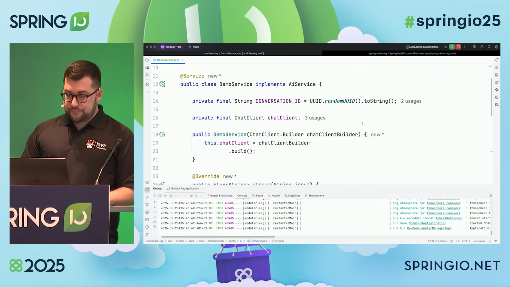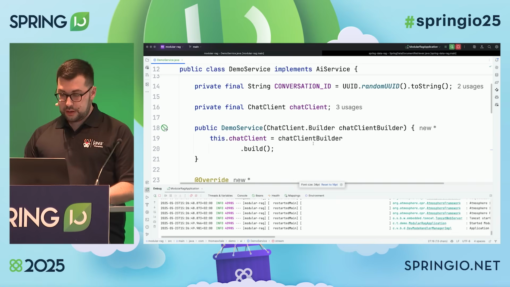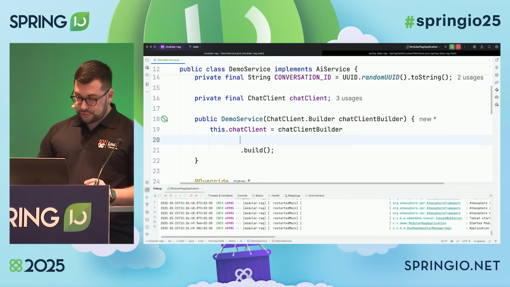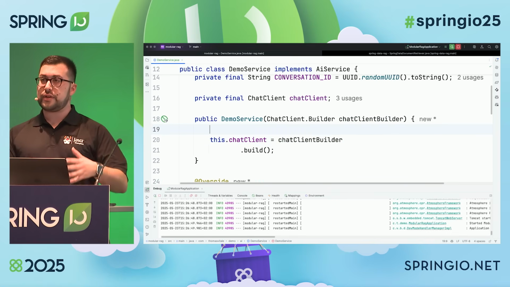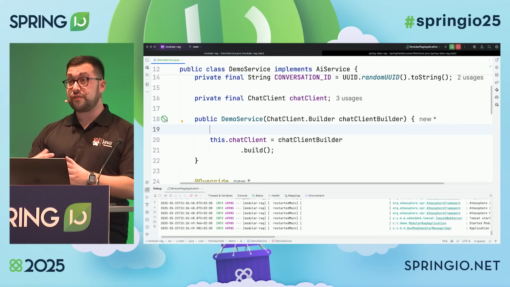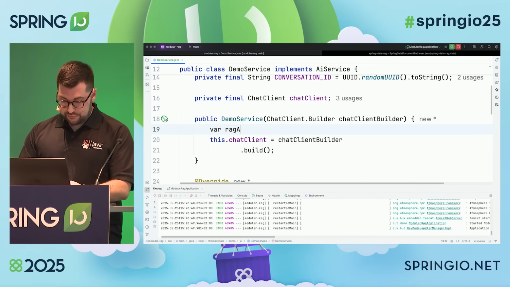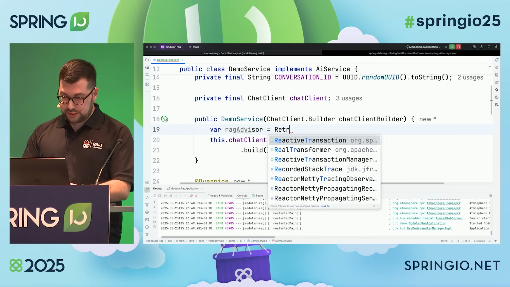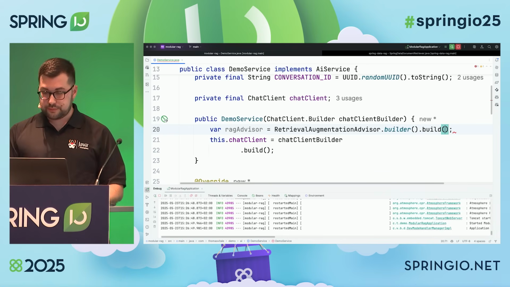So we go back here. I have my chat client builder here. Now, the first thing I want to do is define a retrieval augmentation advisor. An advisor is like an interceptor. Before we call the model, we want to perform some logic. So I'm going to define a RAG advisor, and I'm going to use a retrieval augmentation advisor, like this.